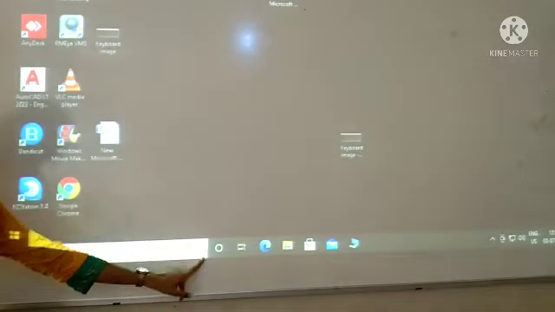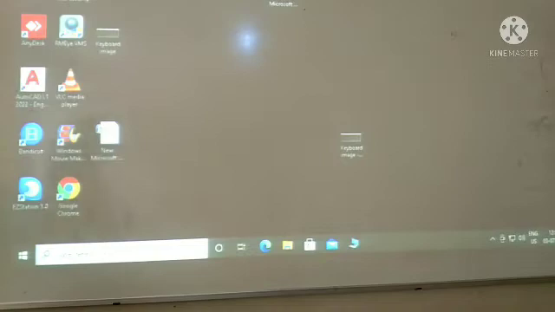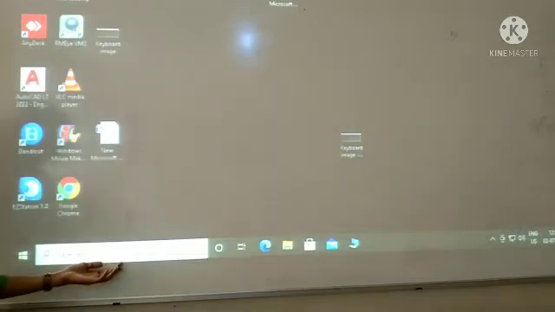This white structure that you can see, it is Cortana search. With the help of this Cortana search, you can search anything, and it also works on voice commands. Voice commands means that if you say something, then the search command that we gave through our voice, it will work on that. So this is start menu, this is Cortana.